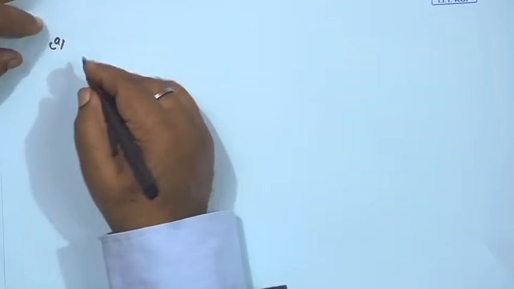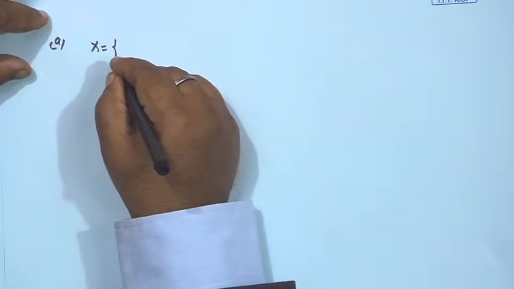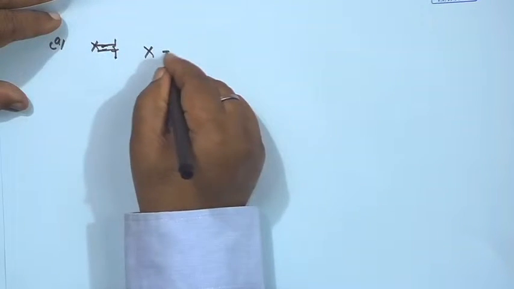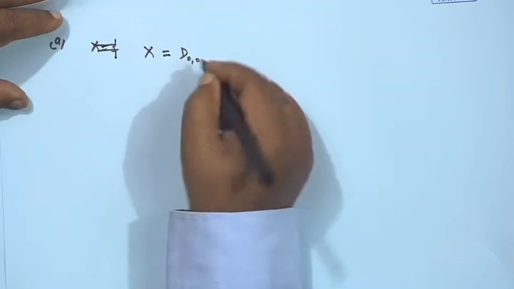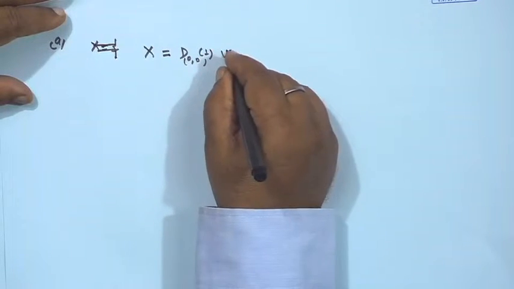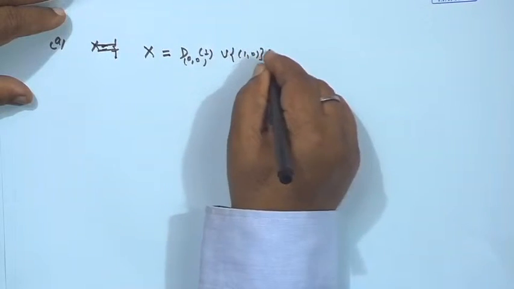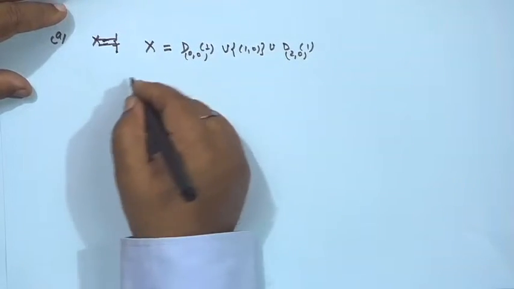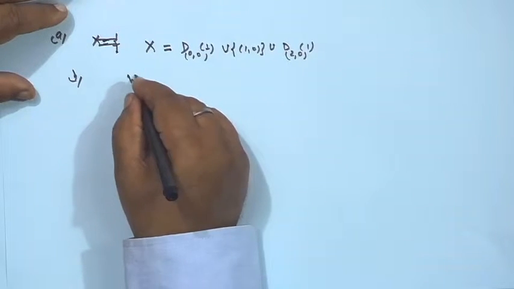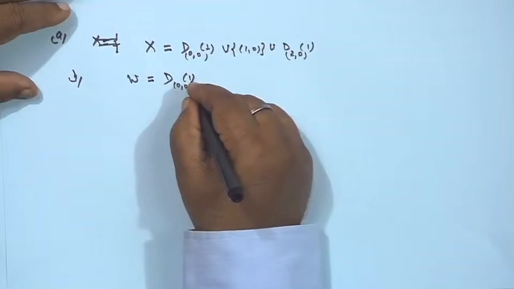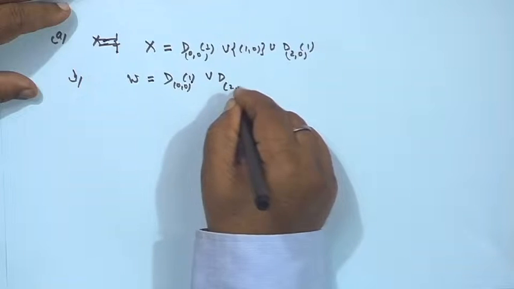The sets are: first, D(1; (0, 0), 1) union D(1, 0); then D(2; 0, 1); and the other is D(0, 0; 1) union D(2; 0, 1).